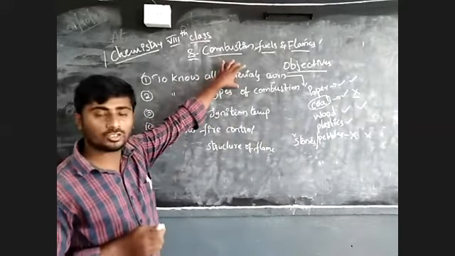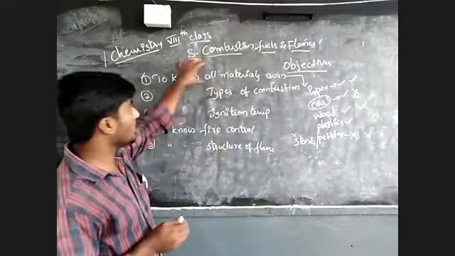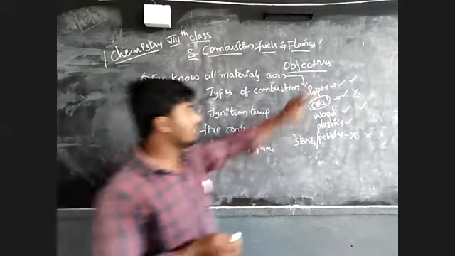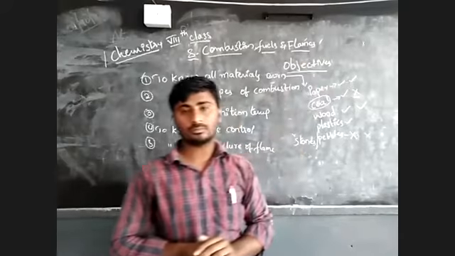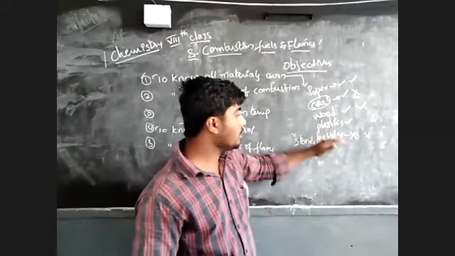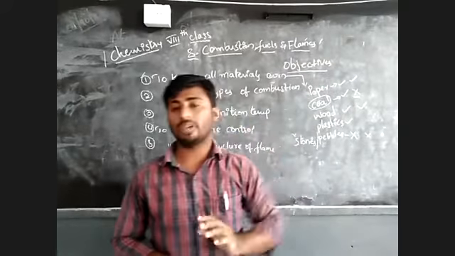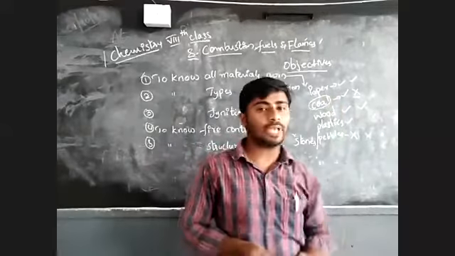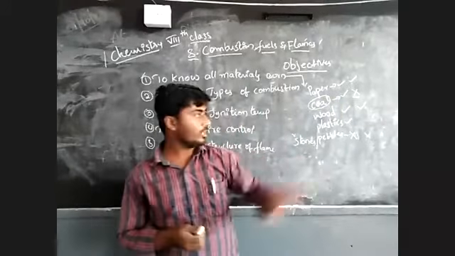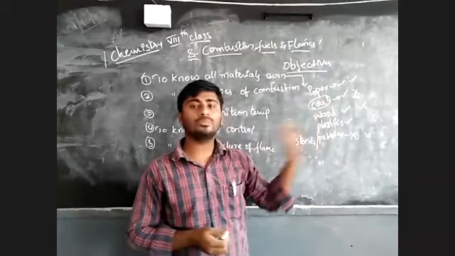Is it clear, my dear students? In the first learning objective, one more point is whether all objects burn at the same rate. Do all the objects take the same time to burn?